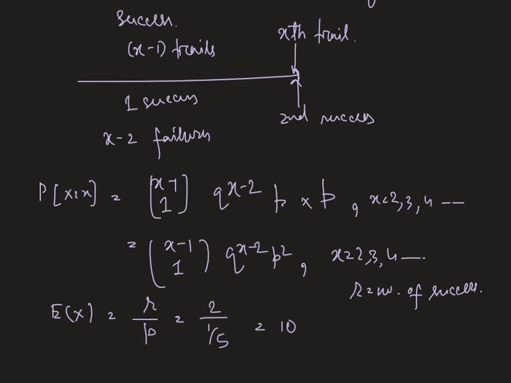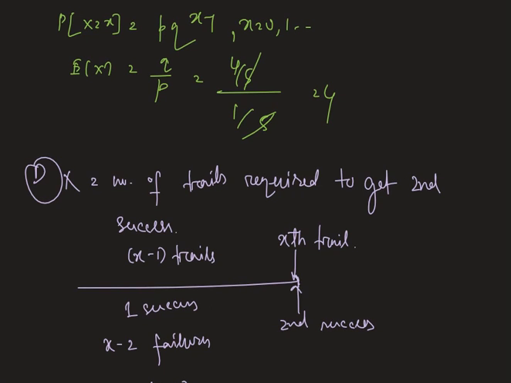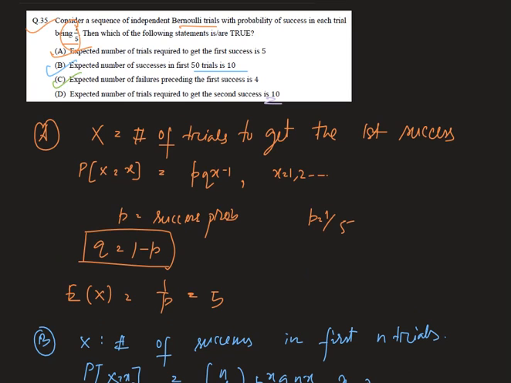Hence the expected value of the number of trials required to get the second success is 10. Hence option D is also correct.